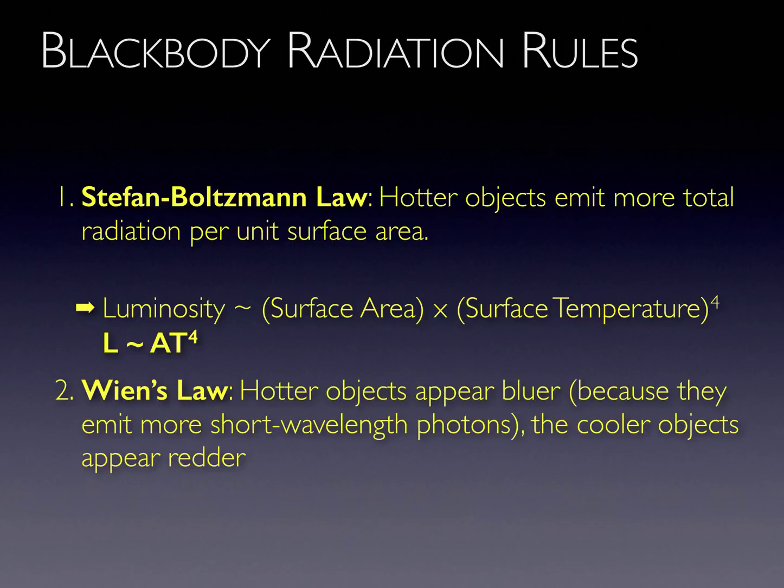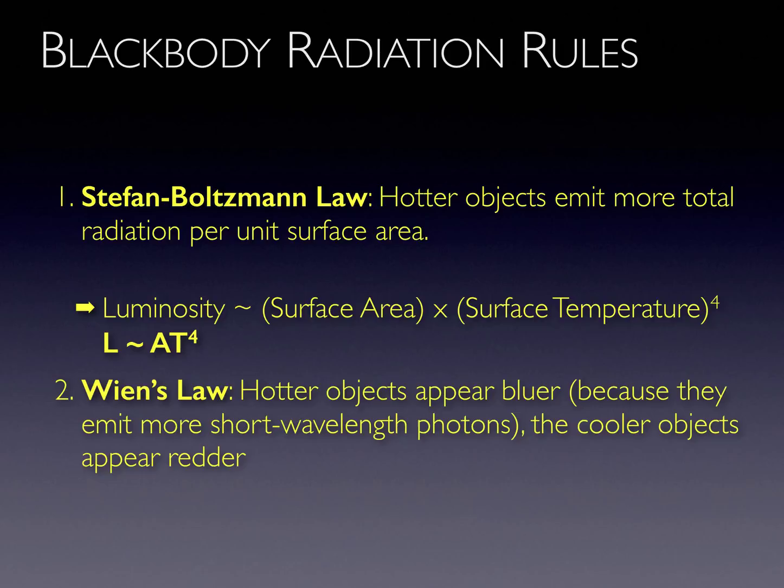For example, doubling an object's size would double its luminosity. However, doubling the object's temperature increases its luminosity by a factor of 2 to the fourth power, or a factor of 16. Wien's law says that the hotter an object, the higher the average energy of the emitted photons.